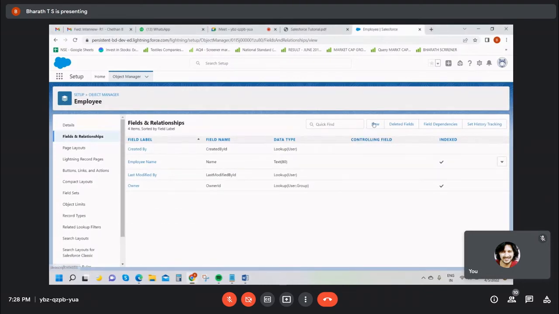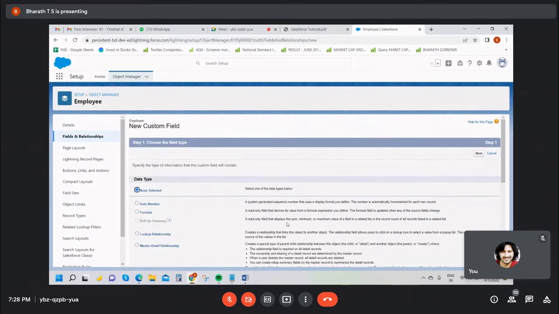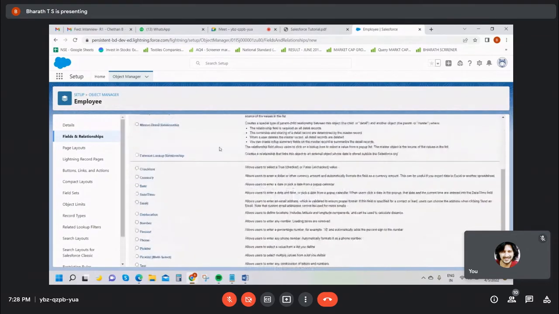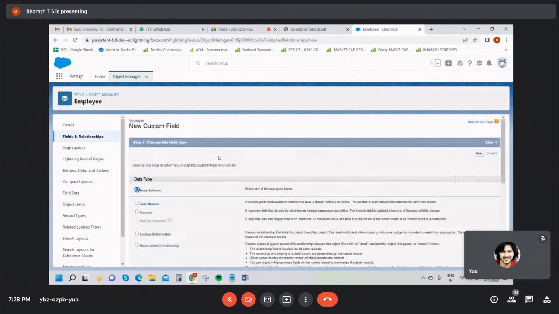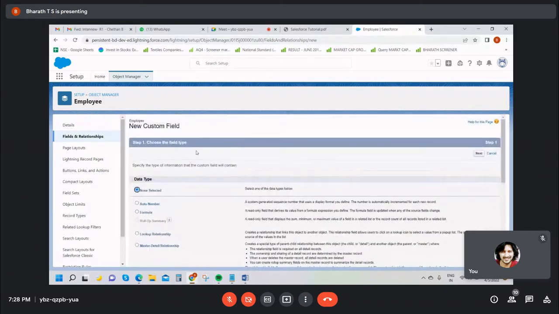Just click on the New button. See guys, these are all the data types in Salesforce. All the data types are available. For example, in Java or in MySQL, you are confused, right?